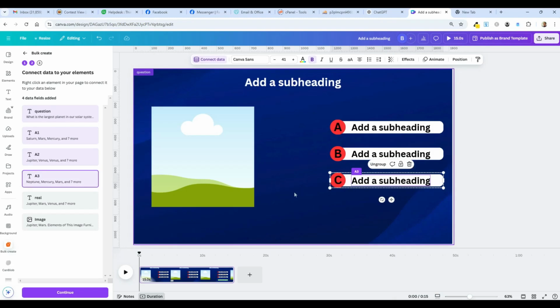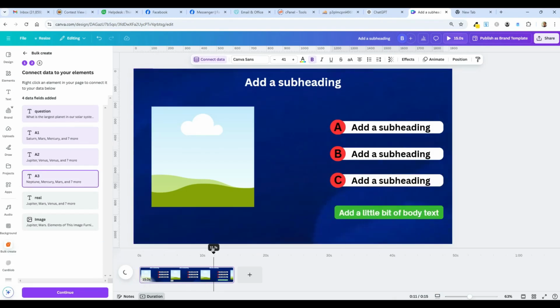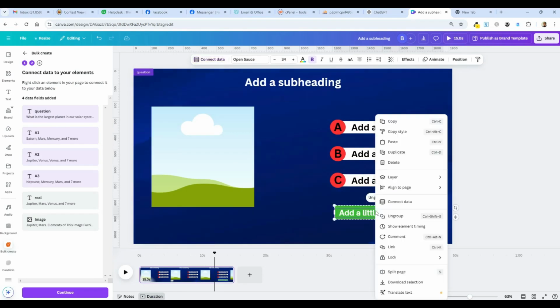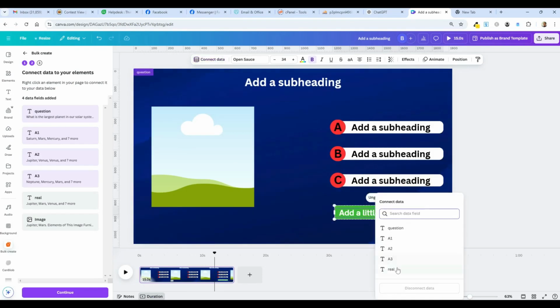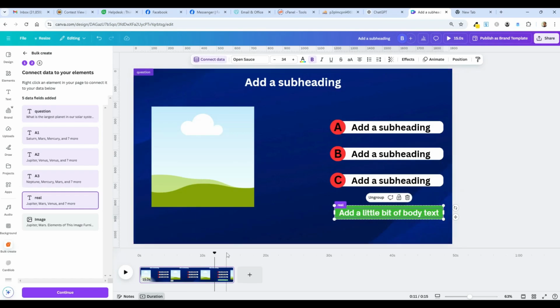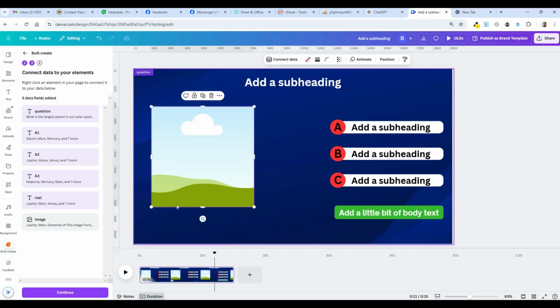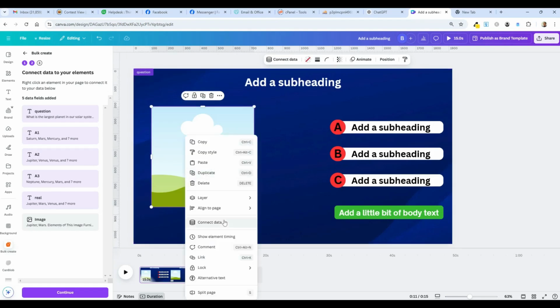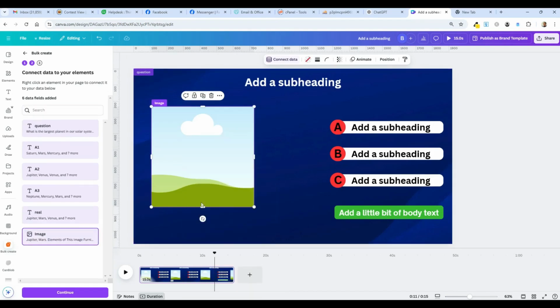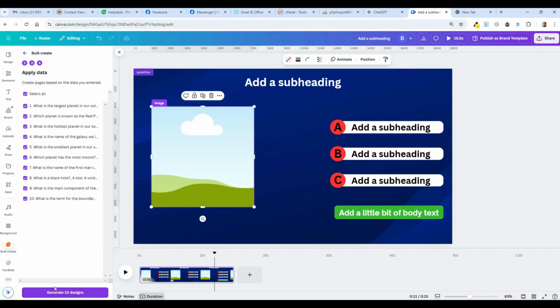And we don't see the real answer, do we? So let's move the timeline over till we do see the real answer. And we'll make that 4, or rather, real answer. And that's that. I got the picture now. So this is the image. Oh, here, right-click on the picture and connect the image. Got it. Okay, so continue. These are all associated now with the right data. So I'm going to click continue.